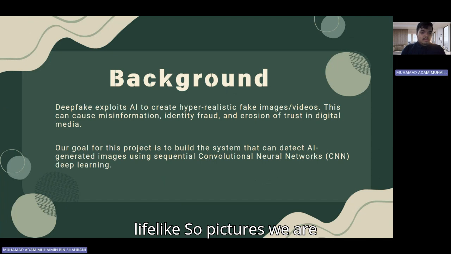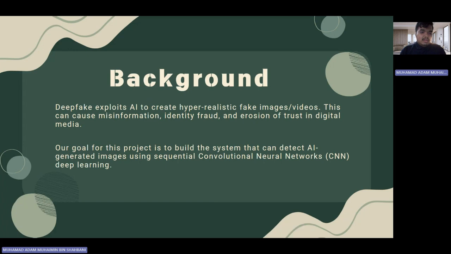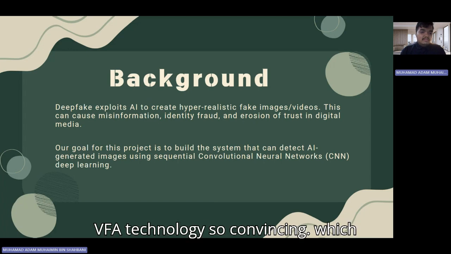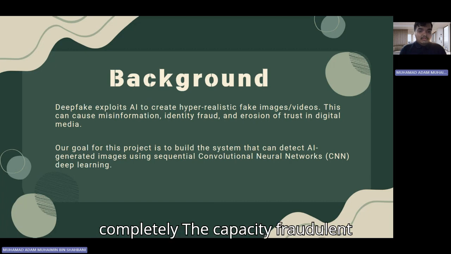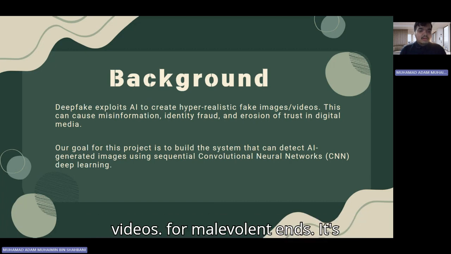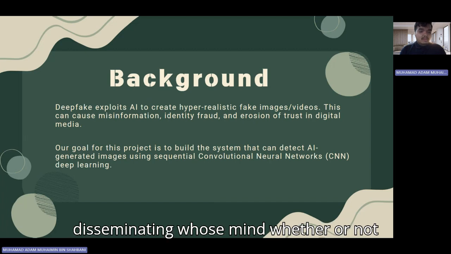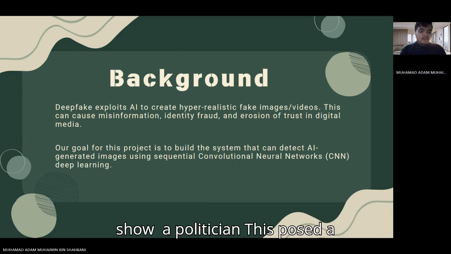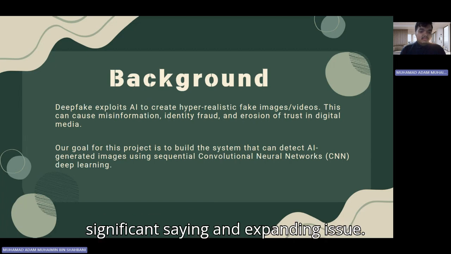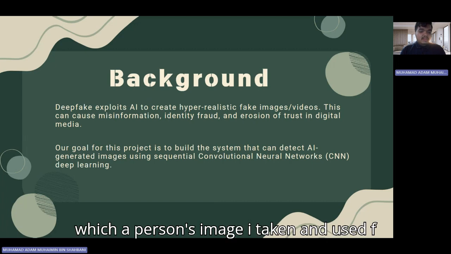So we are concentrating on a technology known as deepfake, as our slide indicates. Artificial intelligence is the fundamental component of deepfake technology, which produces incredibly lifelike but completely fraudulent pictures and videos. It's frequently impossible for someone to determine whether or not what they are seeing is real because the results can be so convincing. This poses a significant and expanding issue. The capacity to produce cohesive feeds can be abused for fraudulent ends.